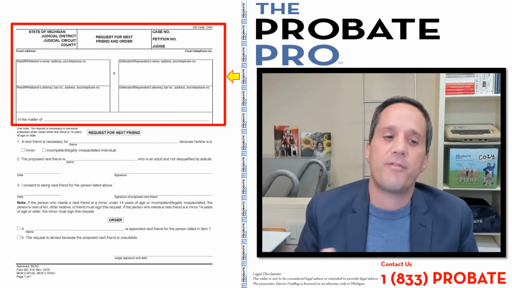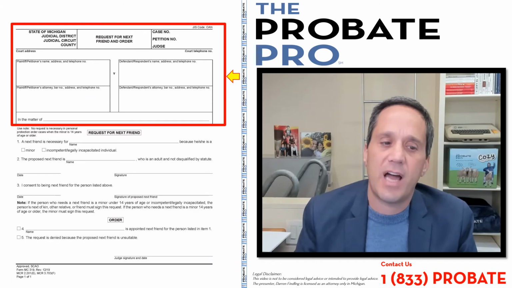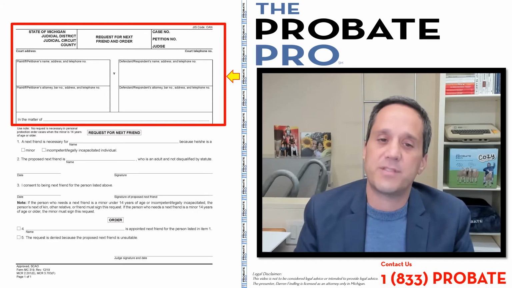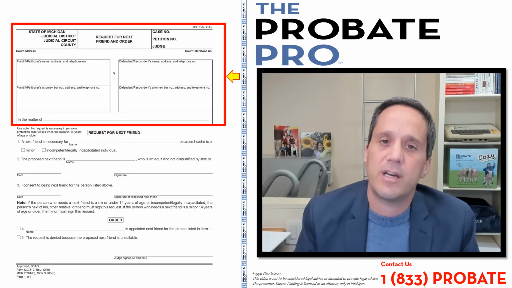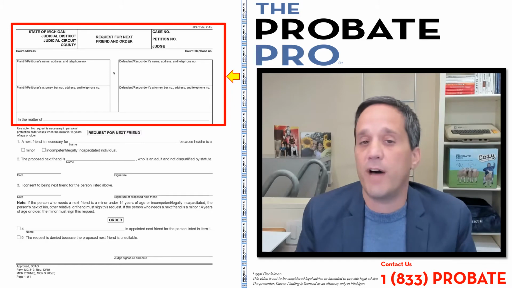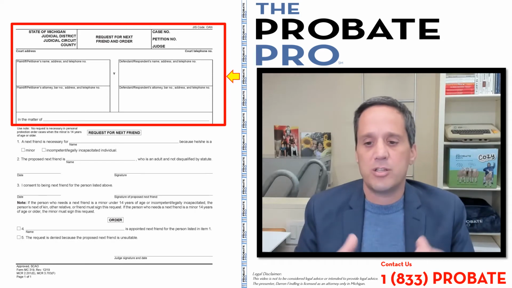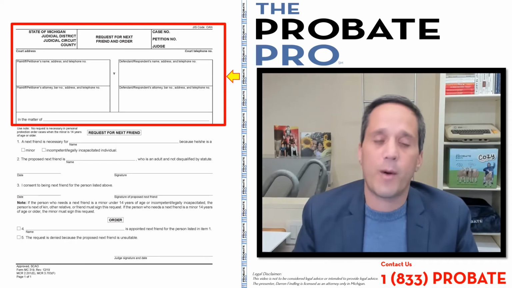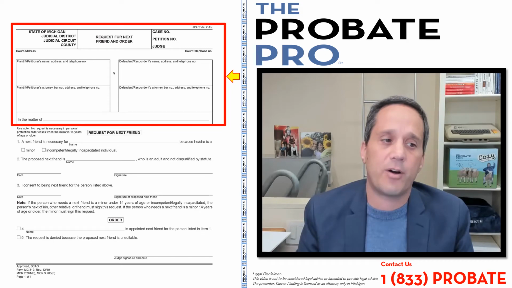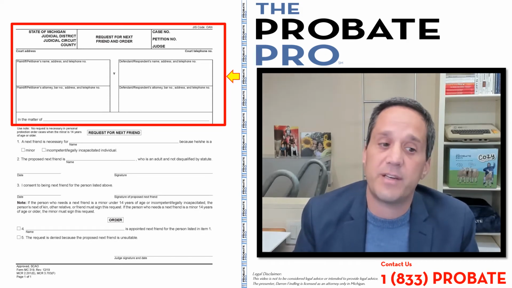As you look at the top section, again, petitioner or plaintiff's information, defendant or defendant's information, with, of course, the relevant attorneys that are involved in the case. And in the matter of would be, again, under the personal protection piece, if you're asking through an independent action to be commenced by filing a petition. Otherwise, if it's a circuit court matter, it would be reflected above with a plaintiff and defendant.